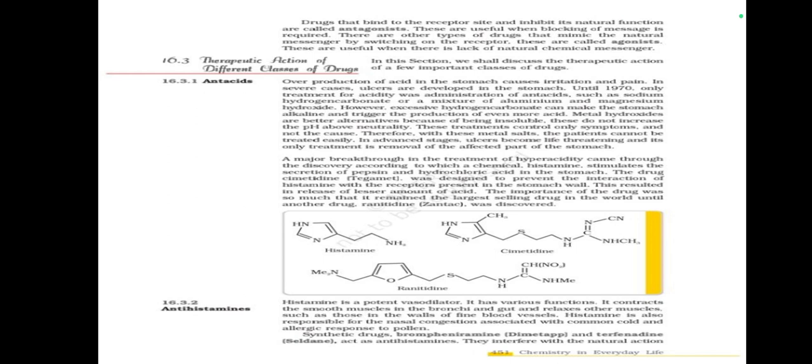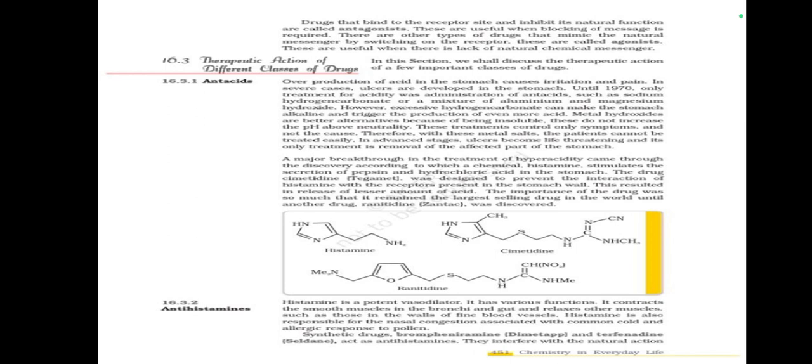However, excessive hydrogen carbonate can make the stomach alkaline and trigger the production of even more acid. Metal hydroxides are a better alternative because, being insoluble, they do not increase the pH above neutrality.